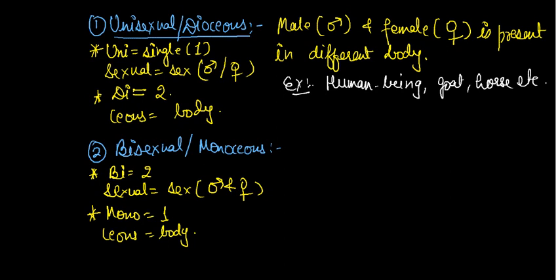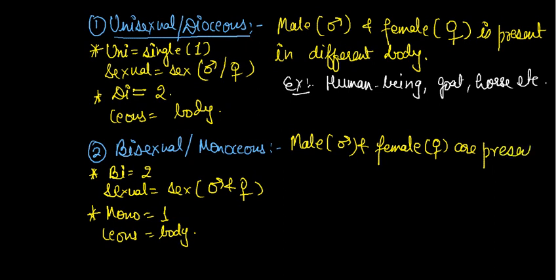Male and female are present in a single body. What are the examples? Examples are very simple.